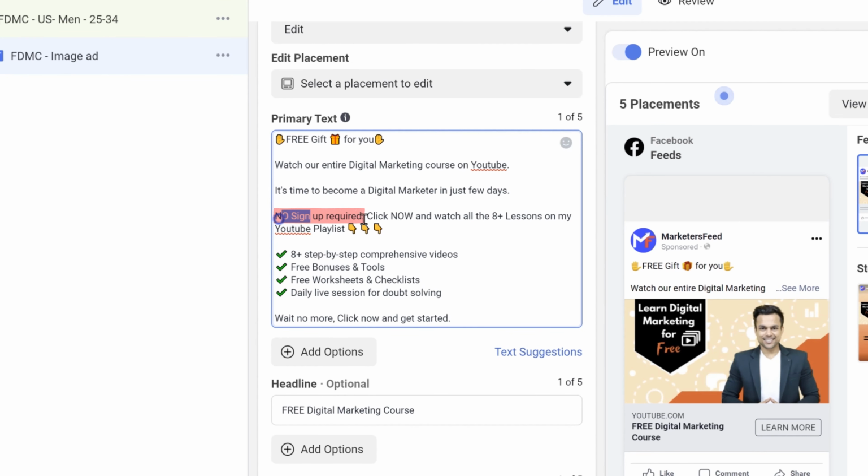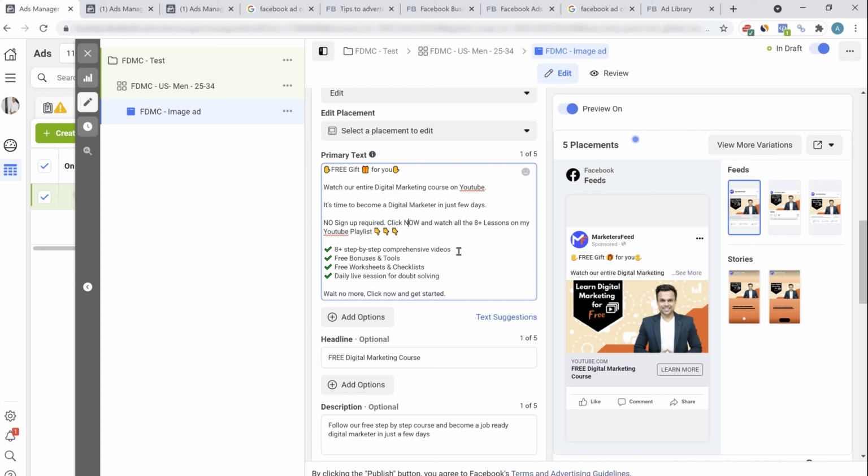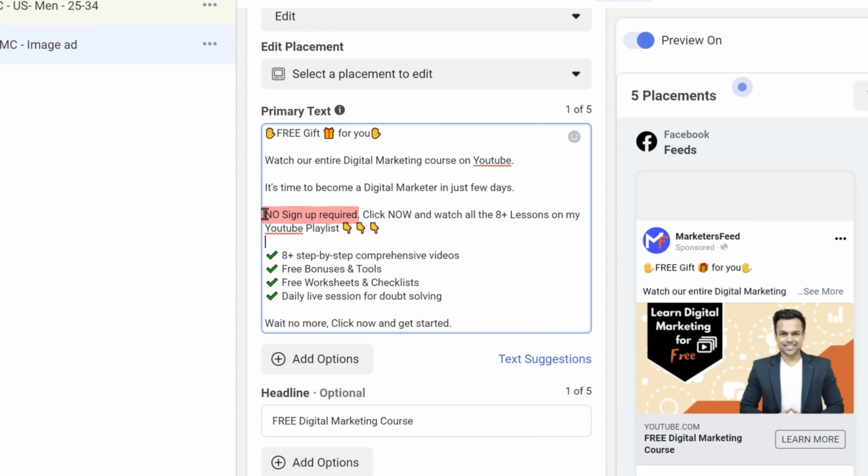Now the next line says no sign up required. You'll find that most of the ads that are running on Facebook, YouTube, or even Instagram, almost all the people are driving the traffic to a particular landing page where they are asking for the email ID. Because in the end, most of these online coaches will sell you a course for $500 or $997. When you mention in your primary text that no sign up required, so I'm not asking for an email ID, this again grabs attention because people don't like to enter their email ID on things they don't like. So no sign up required is again another benefit.